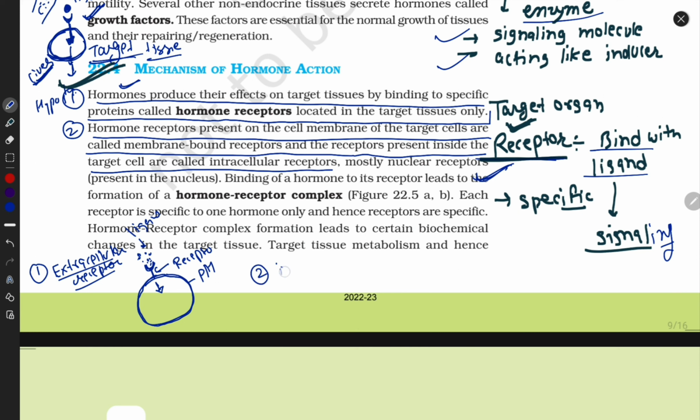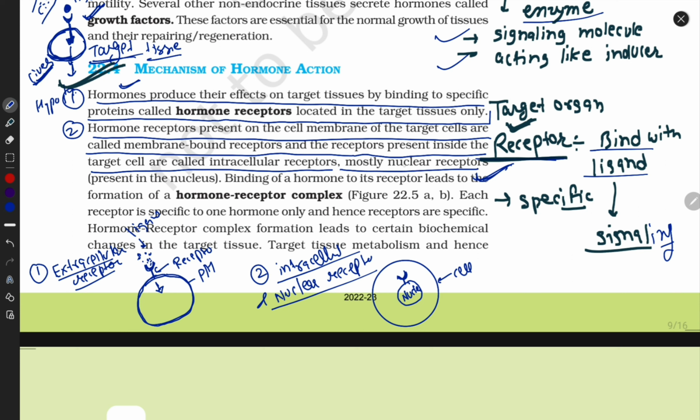And second is the intracellular receptor. We can also call it a nuclear receptor because it is located inside the cell. This is the nucleus, this is the cell. So we call it an intracellular receptor and nuclear receptor. This second property is complete. Now let's start with the third property.